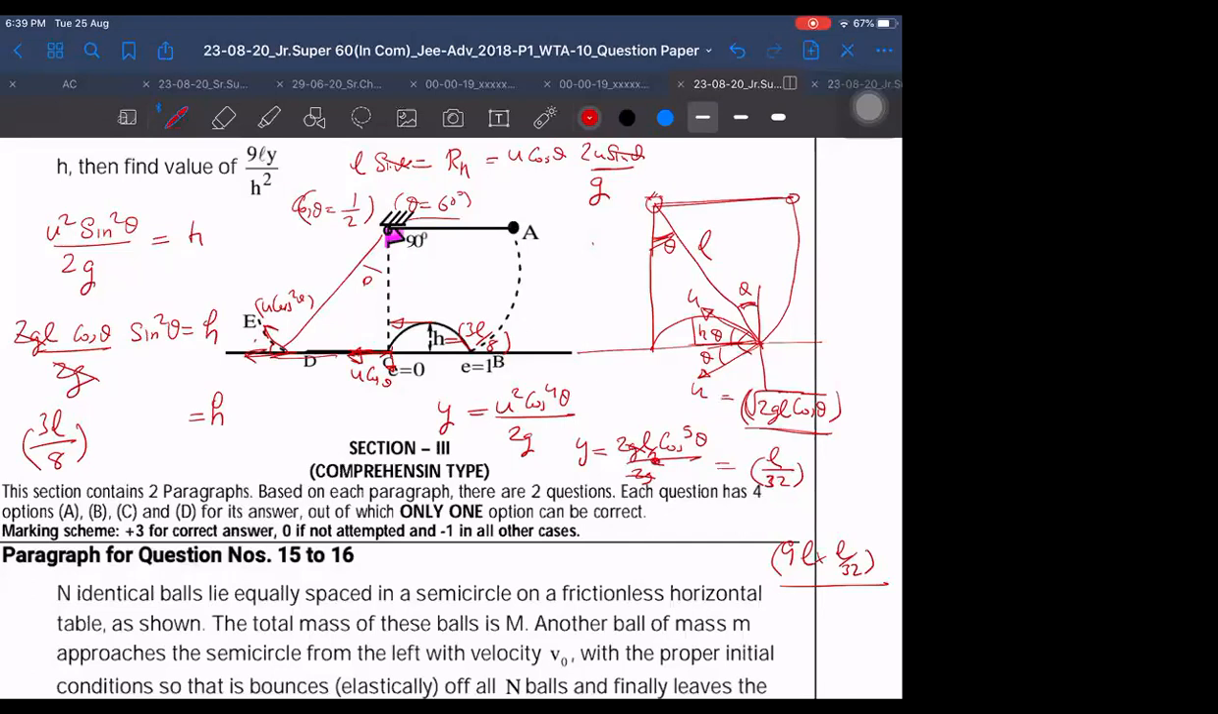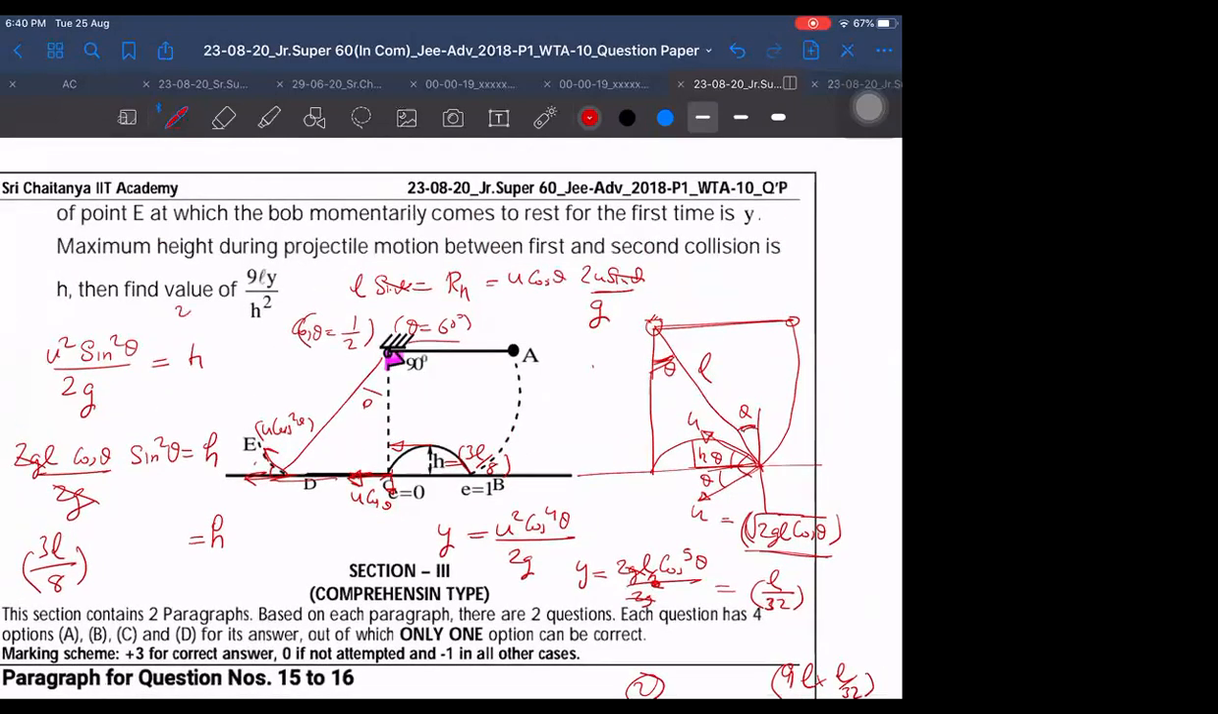Then we are getting 9 l square by 64. 9 l square by 64. The answer is 2, so 2 must be the answer.